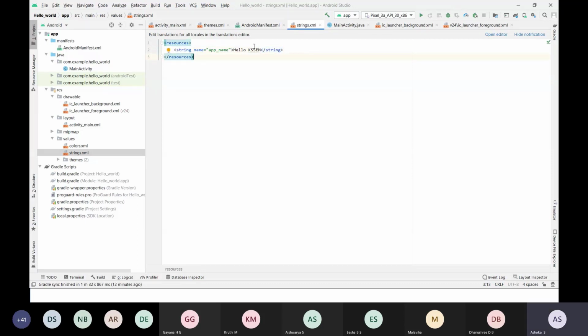I change the label. If I want to change the label, what you have to do is, on the left hand side we have the resources folder. In the resources folder, we have values, and there we have strings.xml. So you can change this in the XML file.